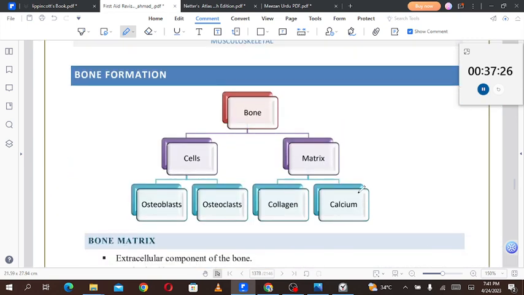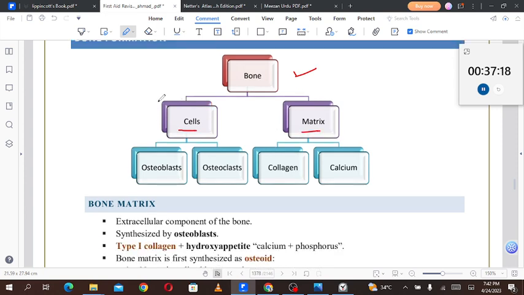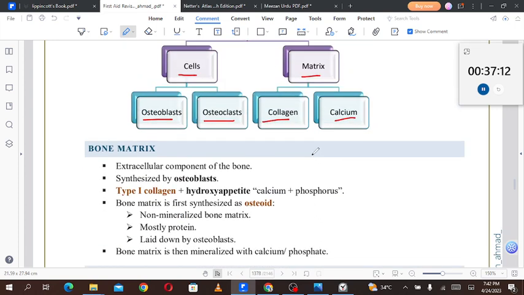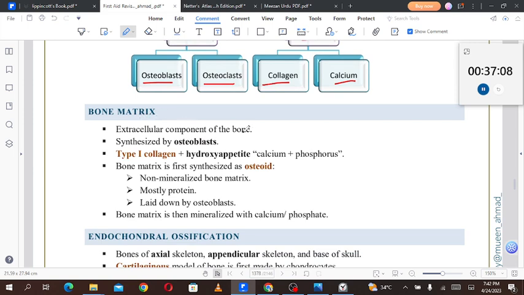Okay, now we are done with the physiology of muscular contraction, and now we're going to talk about bone formation. So bone is formed by cells and matrix. Cells can be either osteoblasts or osteoclasts, and the matrix can be of collagen or calcium. What is bone matrix? Now we're going to talk about the matrix. The bone matrix is the extracellular component of the bone, synthesized by the osteoblasts. So the matrix is being secreted by the osteoblast.